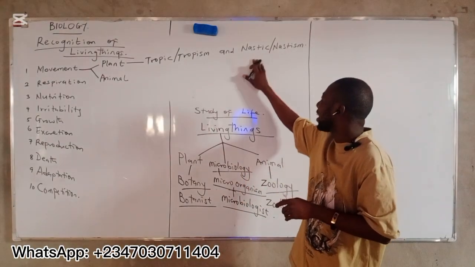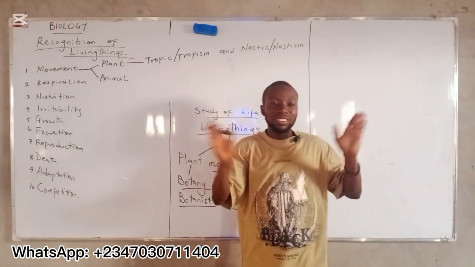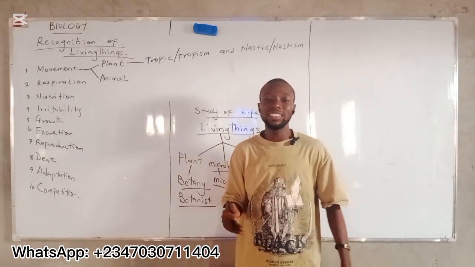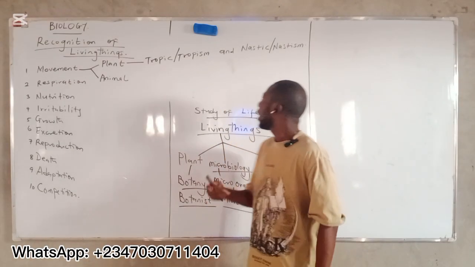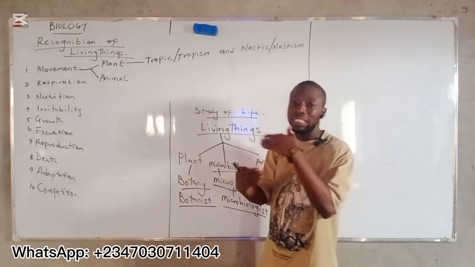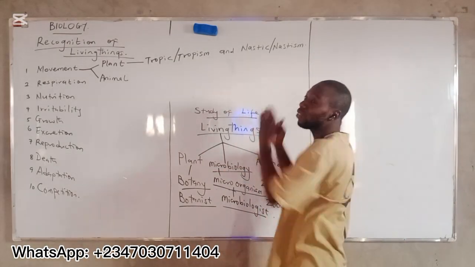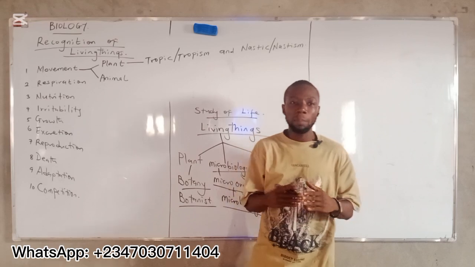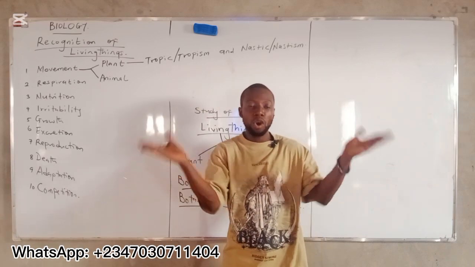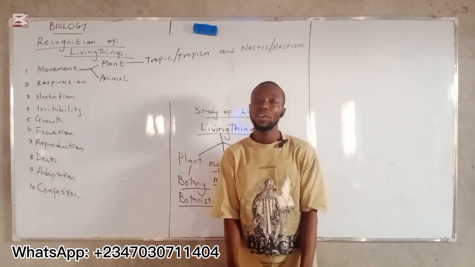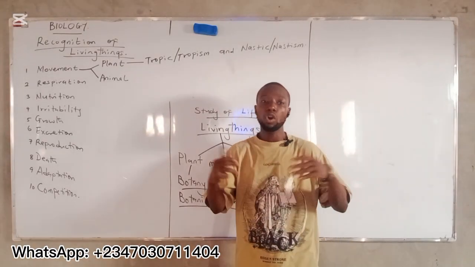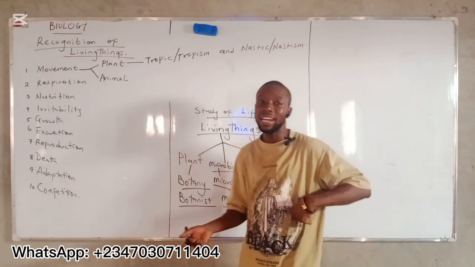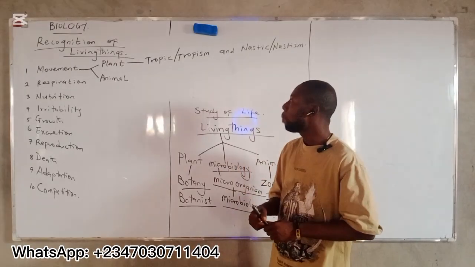Nastic movement is a non-directional movement, in which the plant responds to humidity. The plant will either open up or close together. This type of movement is seen in four o'clock plants and sunflower. They respond to humidity.